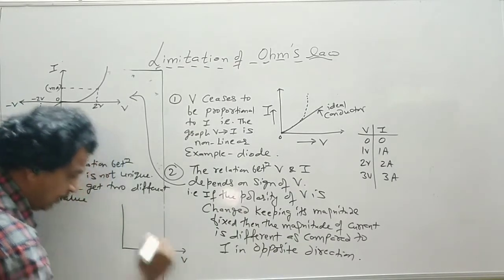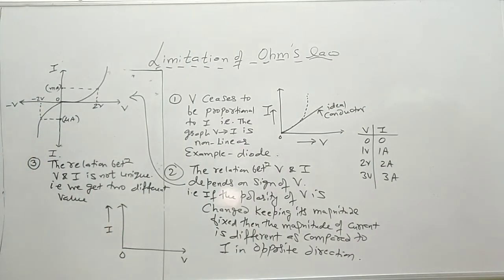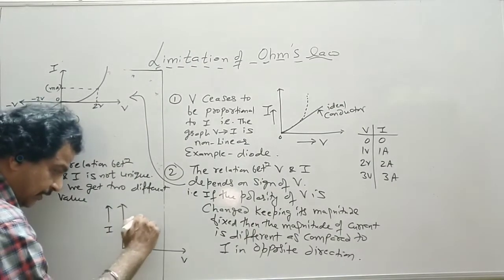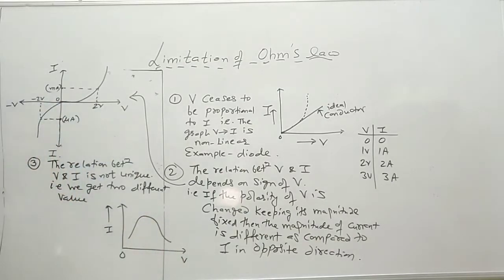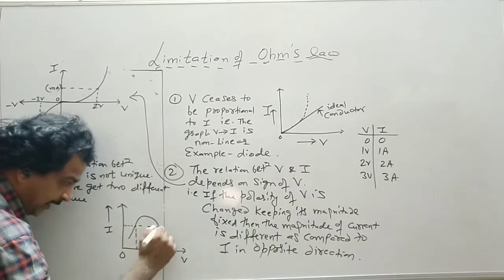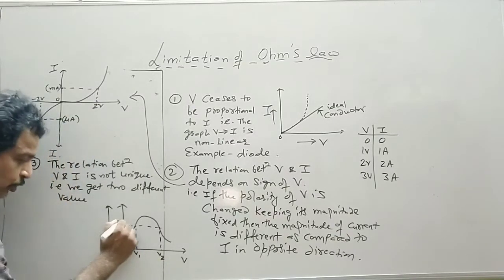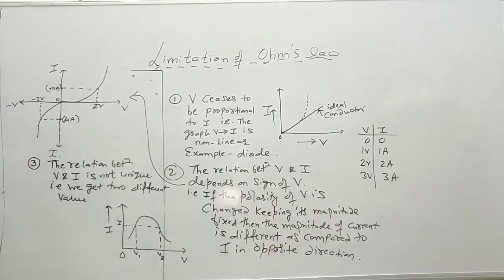Suppose this is the V axis and this is the I axis. So if the graph is like this, what will happen in this situation? If I drop a perpendicular on the X and Y axis, say this is V1, this is V2. So I get the same value of current for different values of voltage.